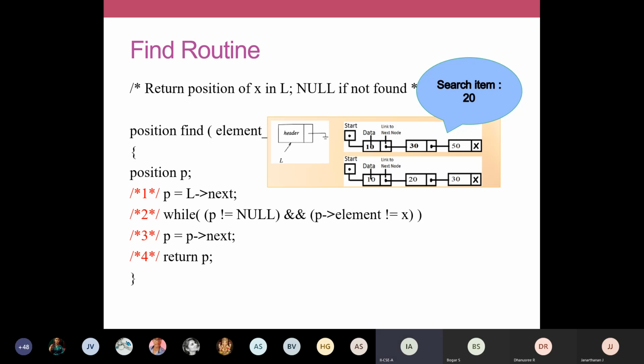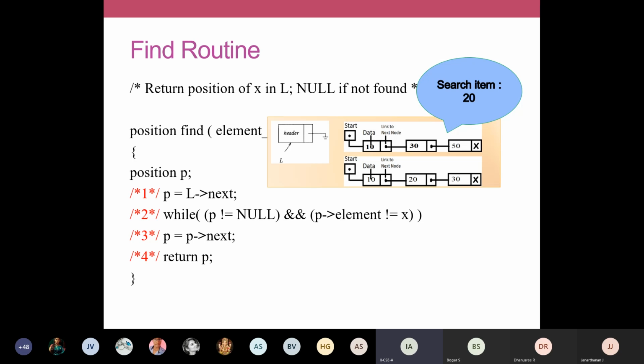L holds the address of the linked list. The starting address of the linked list is present in your L. Imagine before starting a search operation, there are so many variations. There are three possibilities. One thing is your linked list might be empty. If your linked list is empty, automatically your search element will not be there. I'm going to define three cases here.